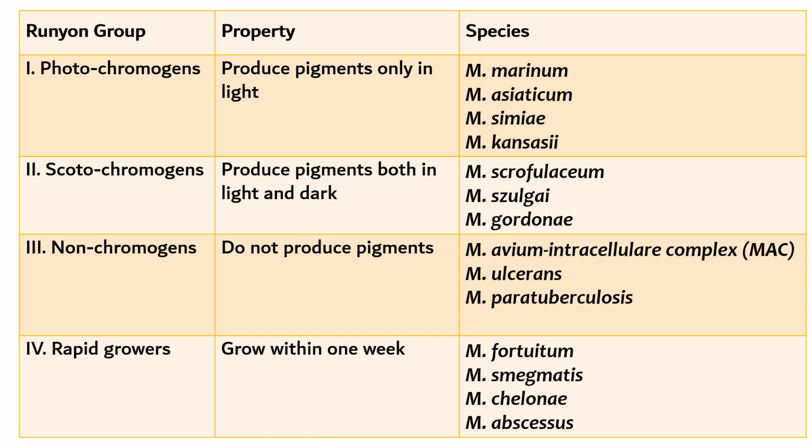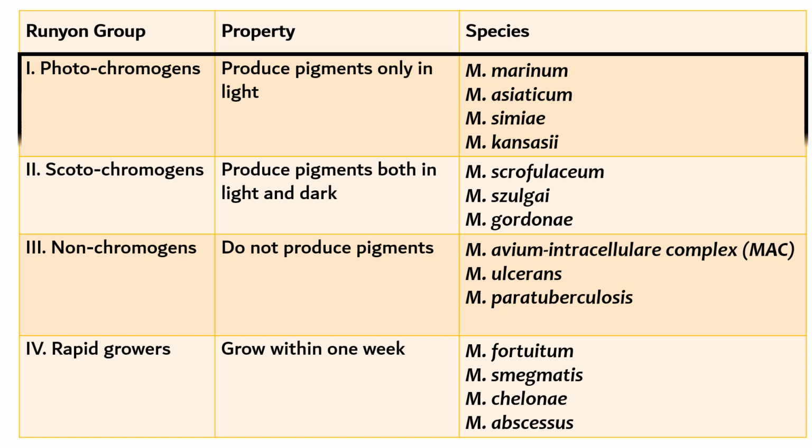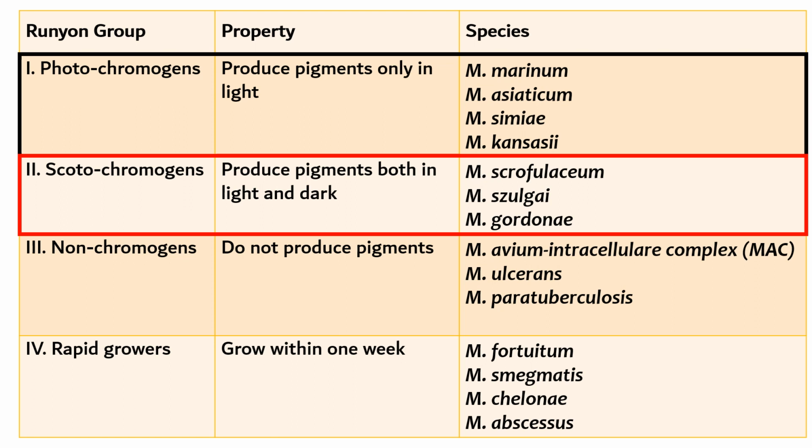The first group, photochromogens, produce pigments only in the presence of light. Under that we have four organisms: Mycobacterium marinum, Mycobacterium asiaticum, Mycobacterium simiae, and Mycobacterium kansasii. The second group, scotochromogens, produce pigments both in the presence of light and in dark. That means without light also they can produce pigments.